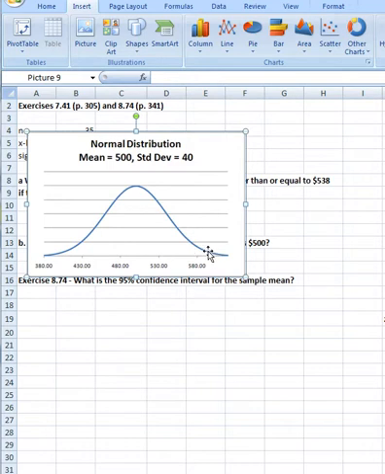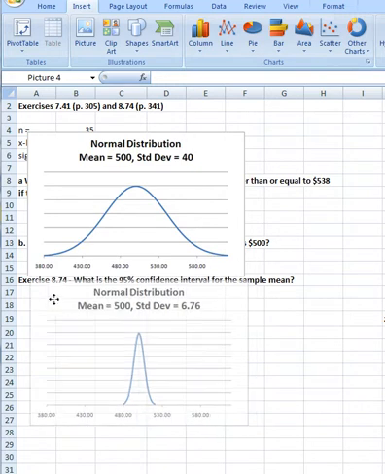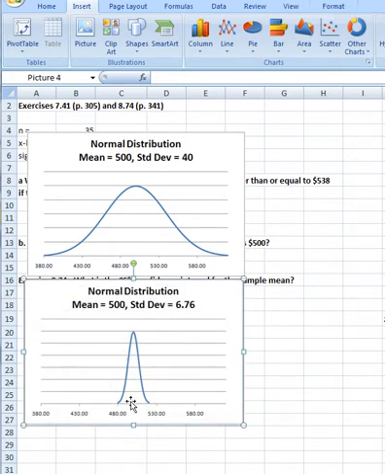If we take 35 expense reports time and time again, every time we take that average, we should get an average that falls in a much narrower range. In fact, the range of sample means will look something like this, where the mean is 500, but now the standard deviation is much less. We know that it's much less because we're averaging together the outliers when we do an average, and their influence is greatly reduced. So the range of possible averages will be much narrower.